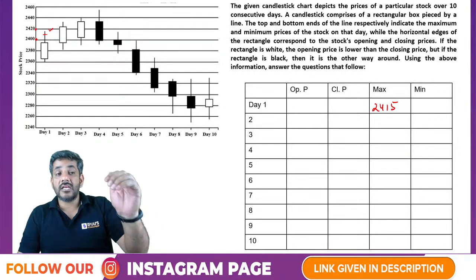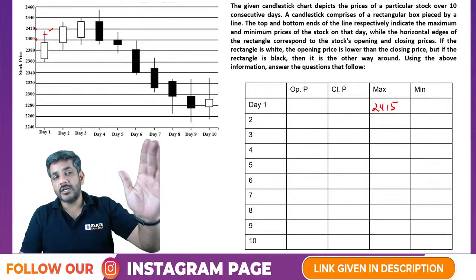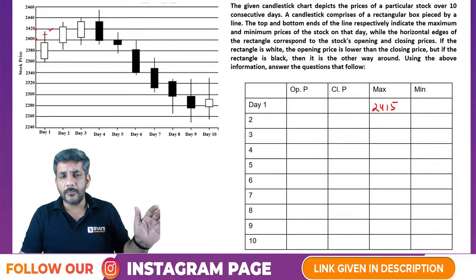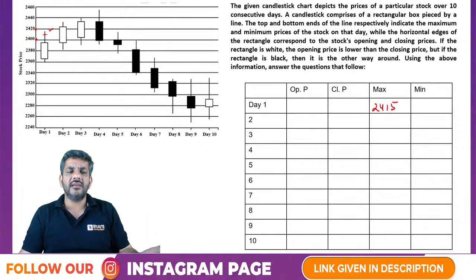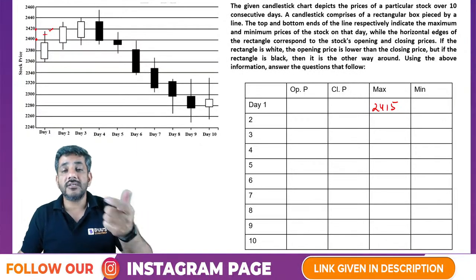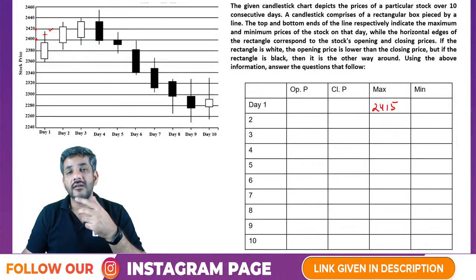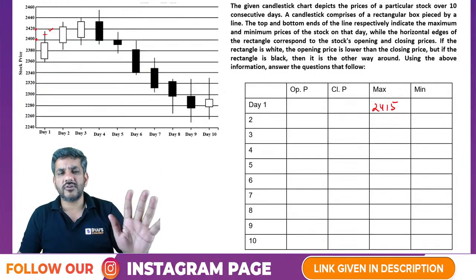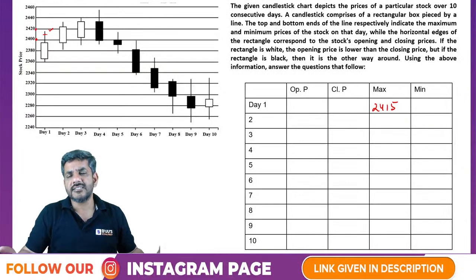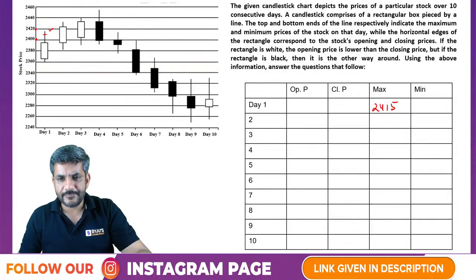They are not checking how well you have figured out that it was 2418.2. This question will always remain: even if I write 2418, you will say, sir, 2418.2 is also possible. So we just take some common multiples of 5, assuming CAT will at least not ask us this kind of thing.